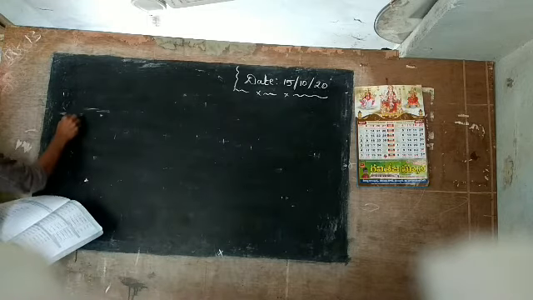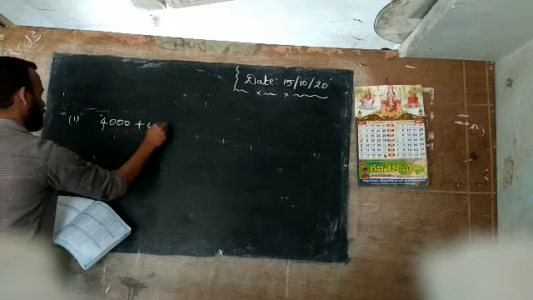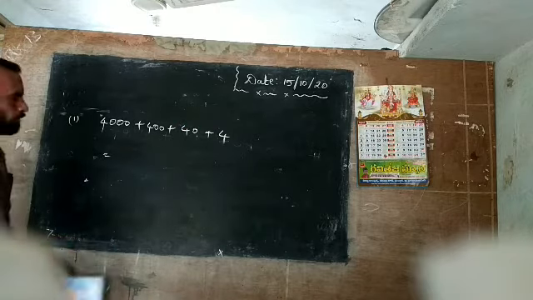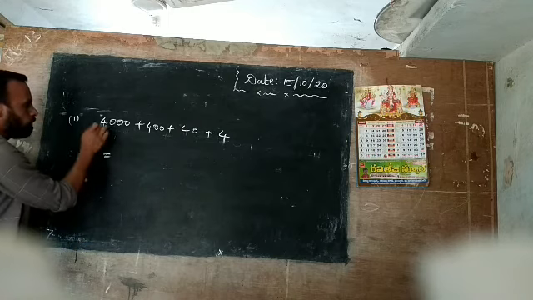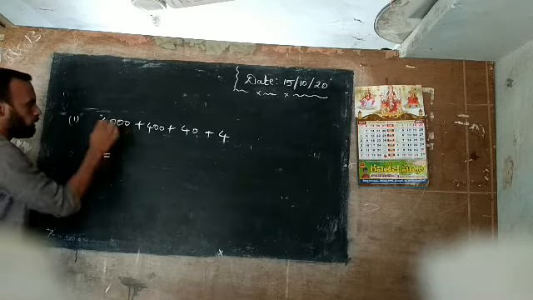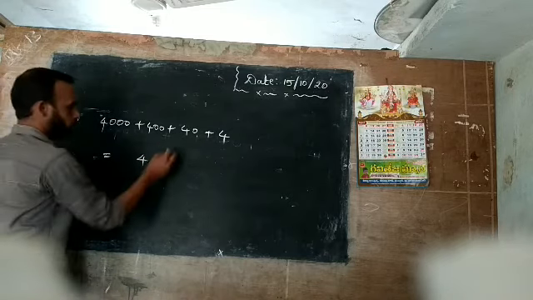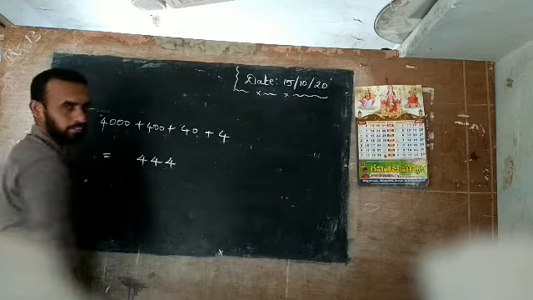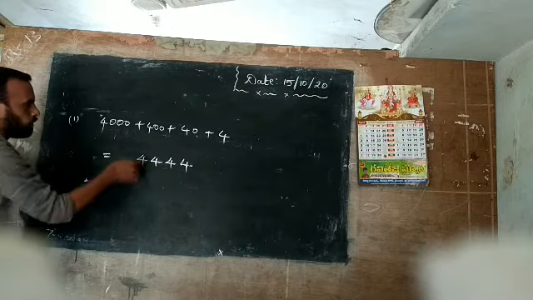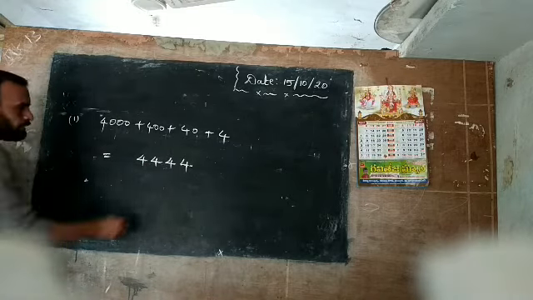So first question: 4,000 plus 400 plus 40 plus 4. Here the expanded form is given. Now you write the standard form. How to write standard form? 4, which place? 1000's place. Here only 1's, 10's, 100's, 1000's. That's why 4,000 place. Next 400 place. Next 4 in 10's place, write it in 10's place. Next the remaining is only 1's place. We have only 4 digits: 1's, 10's, 100's, 1000's. What is the number name? 4,444. Okay. Very simple problems.